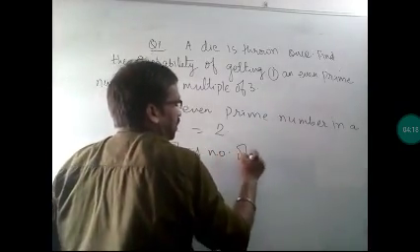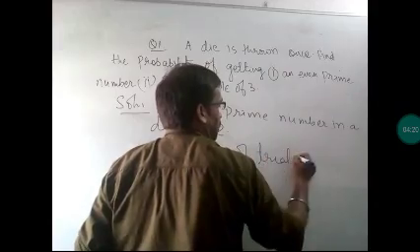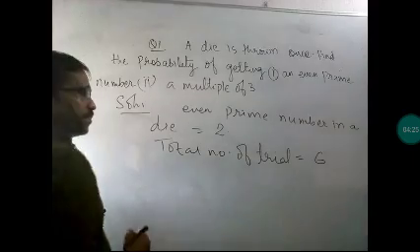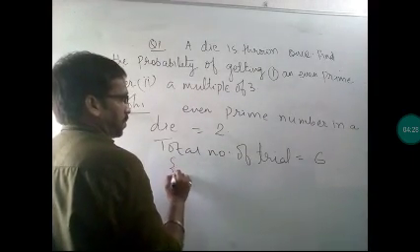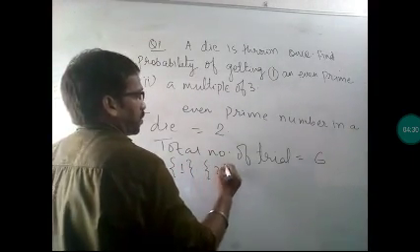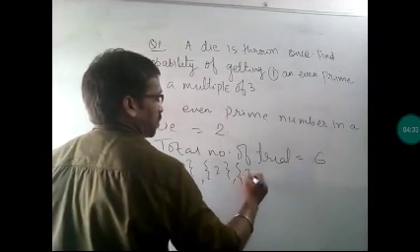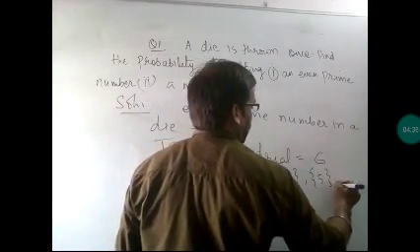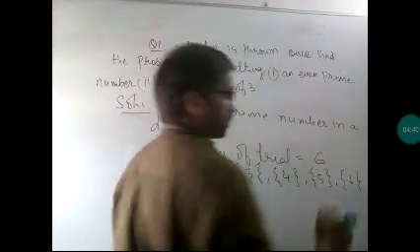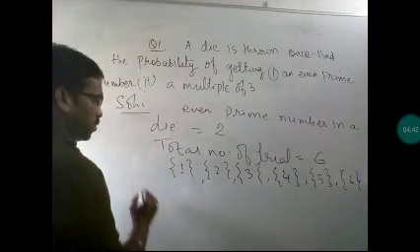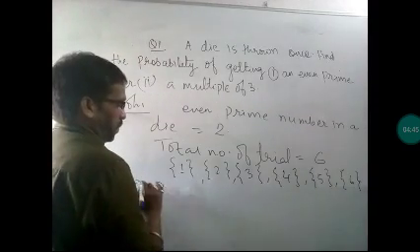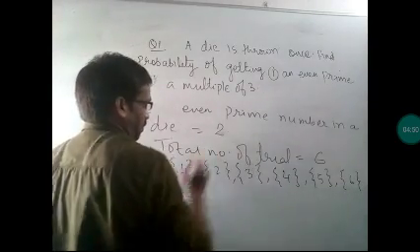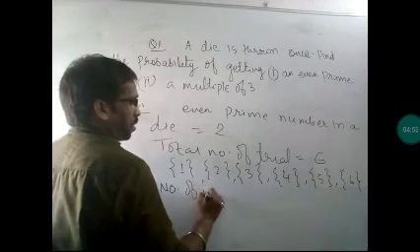If a dice is thrown, the total sample space is, you know that very well, 6. We'll write 1, 2, 3, 4, 5 and 6. So what is the probability of the event? The result we need is 2, so 2 is coming one time only.